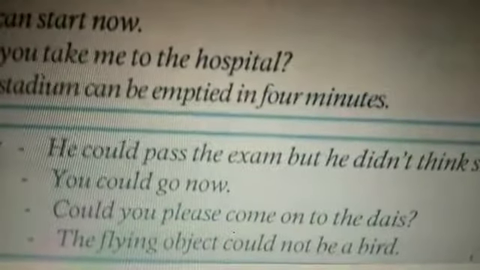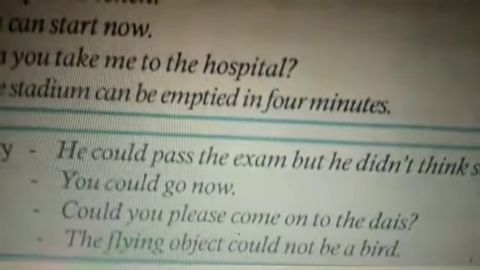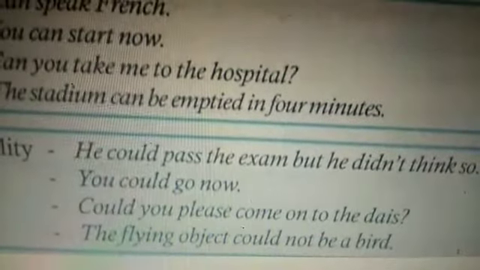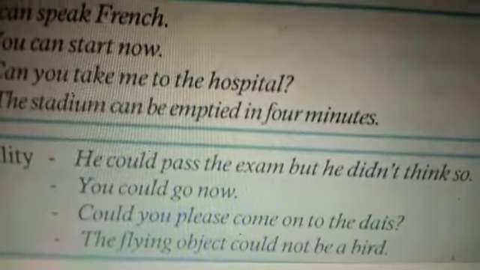Formal request. That means what? It is formal, means official. Could you please come on to the dais? See how nicely you ask someone to come to the stage there.